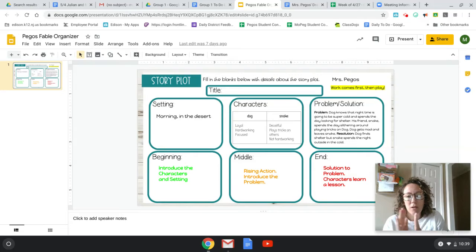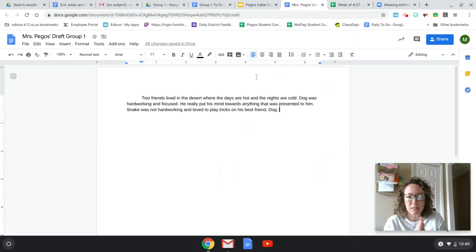So I'm going to look at my draft now. My draft was where we spent the beginning introducing the characters in the setting, but we only focused on the beginning last time. So let me read it. It says, 2 friends lived in the desert where the days are hot and the nights are cold. Dog was hardworking and focused. He really put his mind toward anything that was presented to him. Snake was not hardworking and loved to play tricks on his best friend Dog.